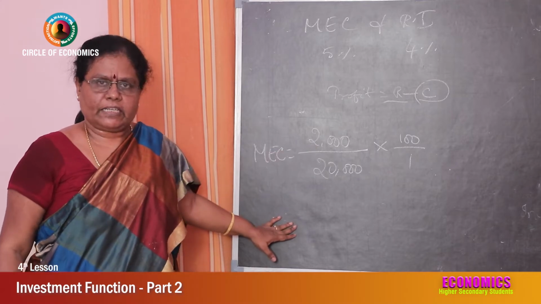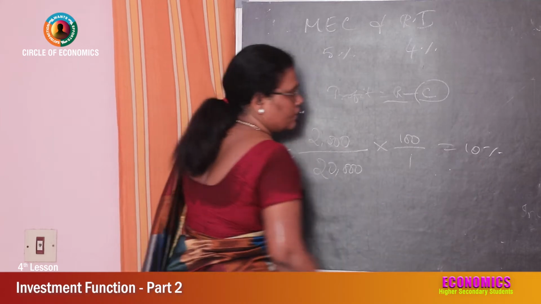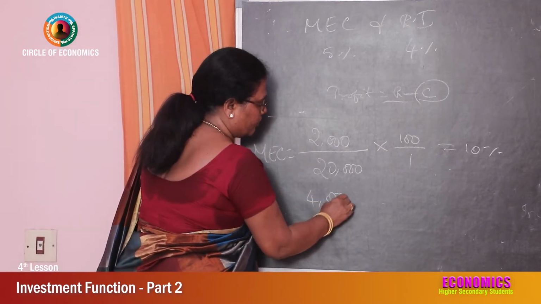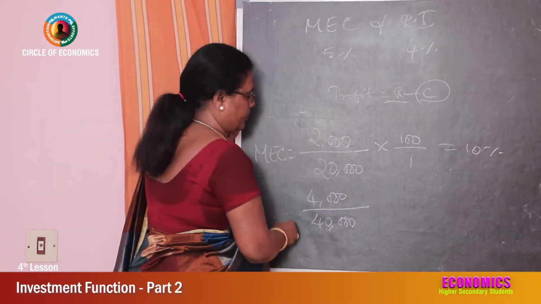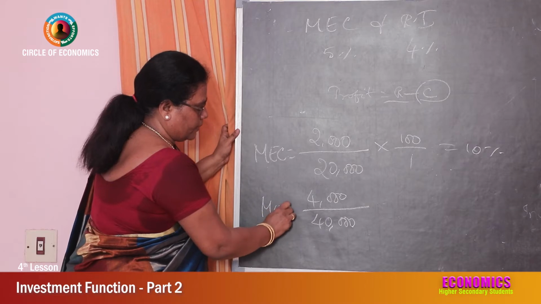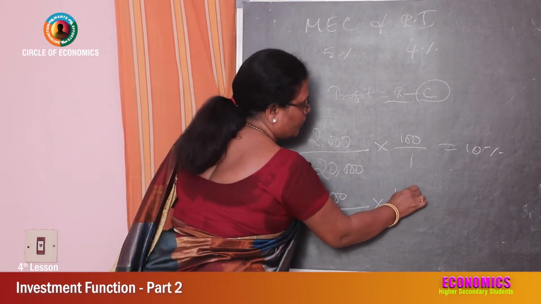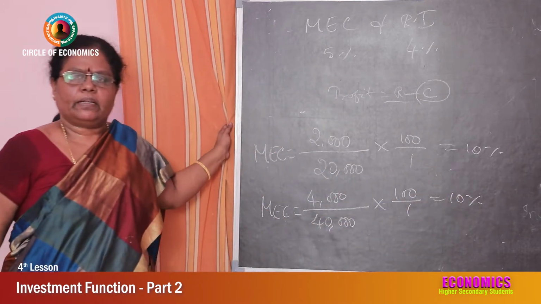Marginal efficiency of capital is always expressed in percentage. That is why we multiply it by 100. In the same way, 4,000 annual income is earned by investing 40,000 units of capital. So marginal efficiency of capital is equal to 4,000 divided by 40,000 into 100 by 1 is equal to 10%. This is the marginal efficiency of capital.